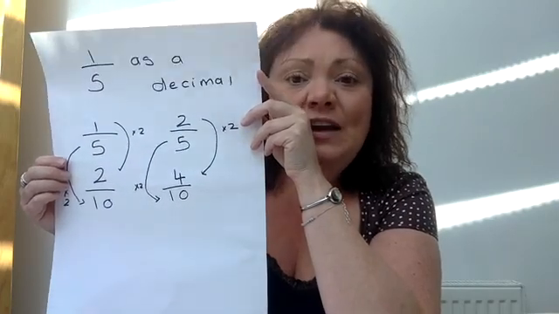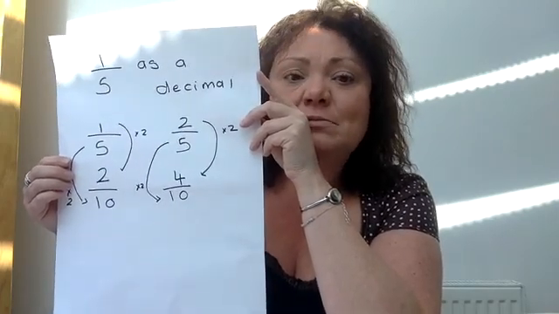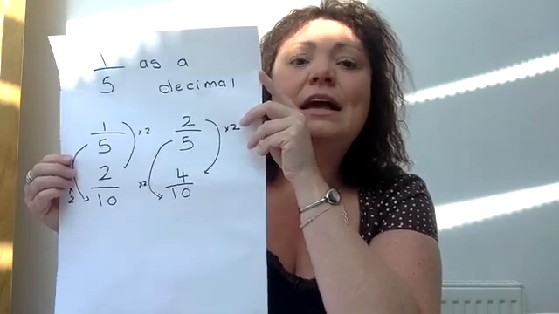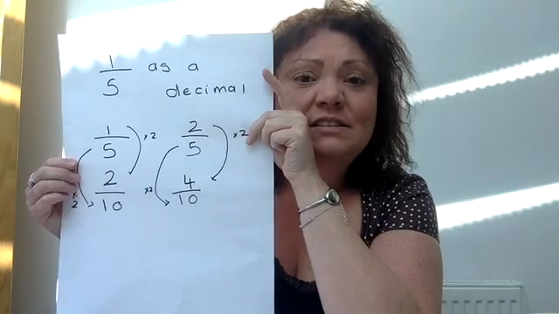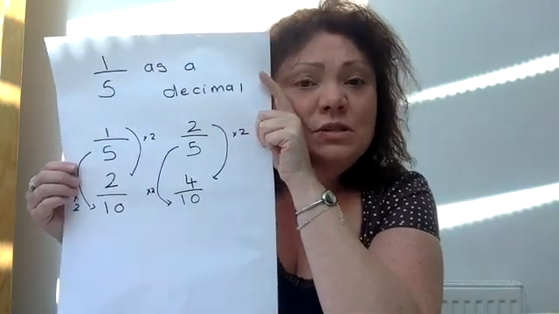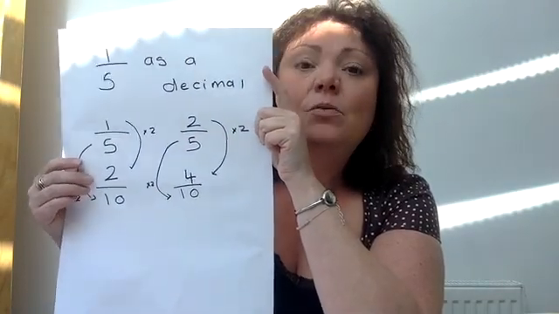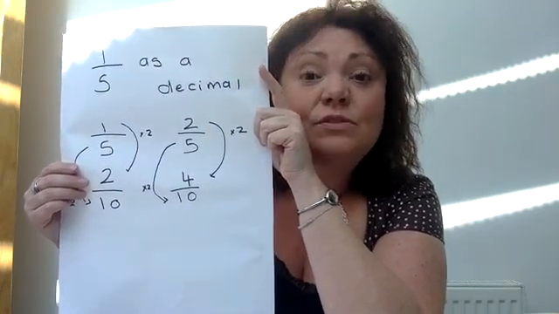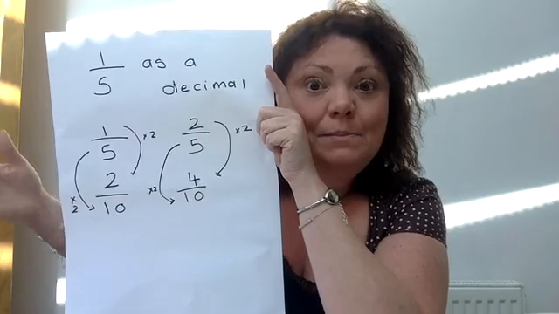So 1/5 as a decimal is 0.2. You have to make it to a tenth. All right? And then here's just the next example, 2/5. What would 2/5 be as a decimal? Well, you change the denominator to a 10 because it's got to be a tenth or a hundredth or a thousandth if we're looking at bigger numbers.